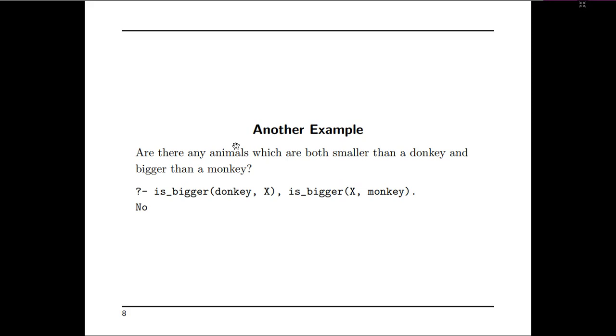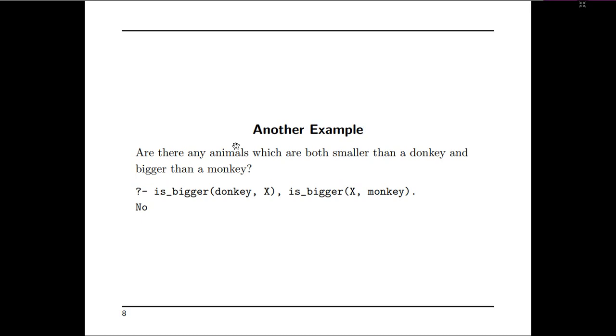Obviously you can frame the rule like this: is_bigger(donkey, X), is_bigger(X, monkey). That means we are going to check is there any animal bigger than donkey, and you are going to use another rule called is_bigger(X, monkey).